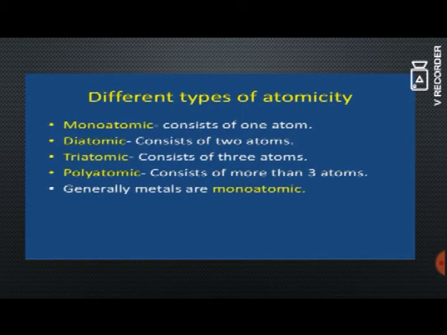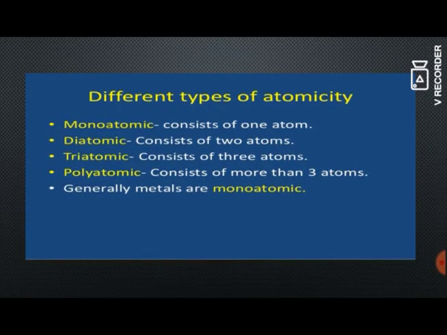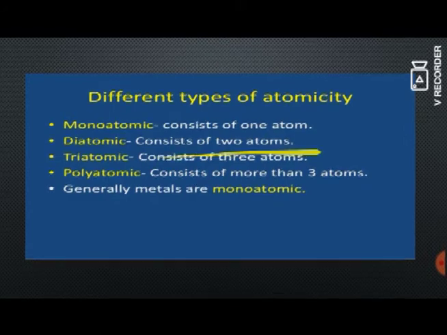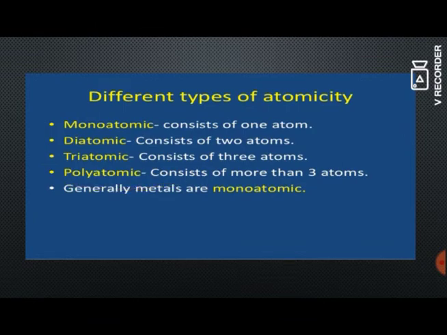Monoatomic means, mono refers to one, so it consists of one atom. And diatomic means it refers to two and it consists of two atoms. And triatomic means it consists of three atoms. And polyatomic means it consists of more than 3 atoms.